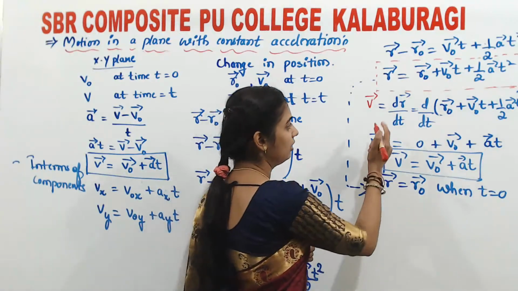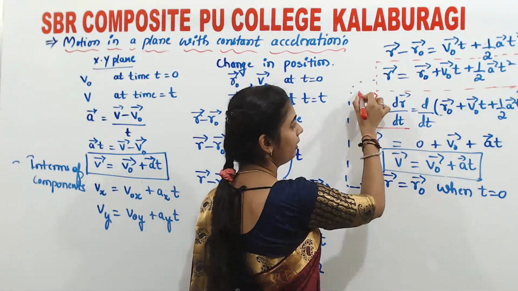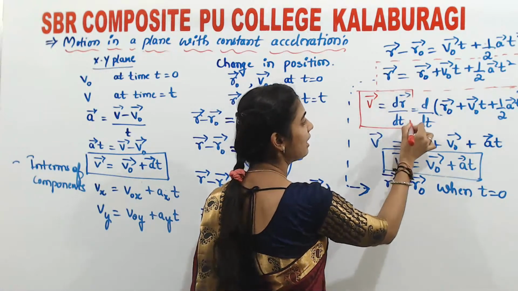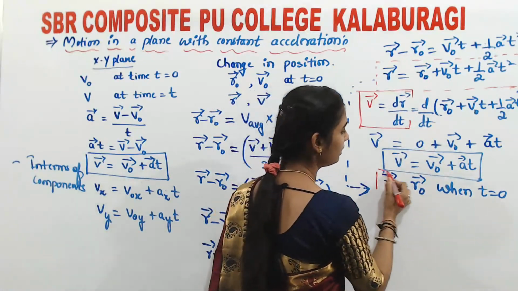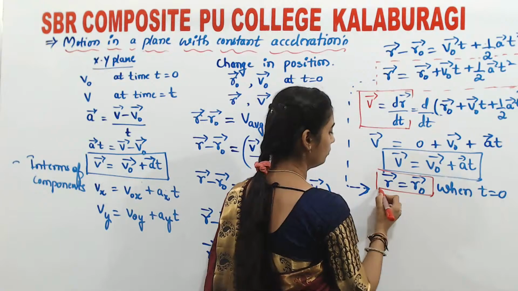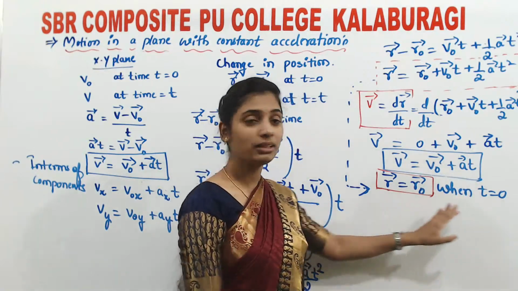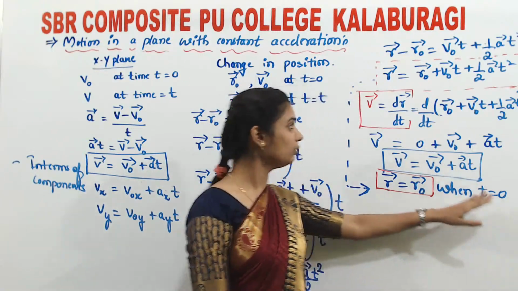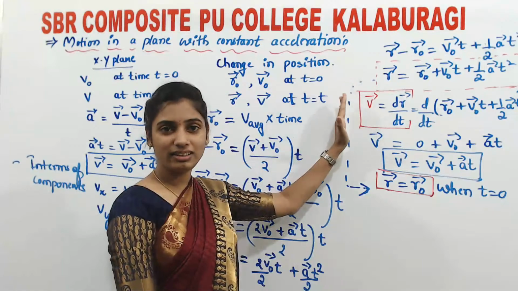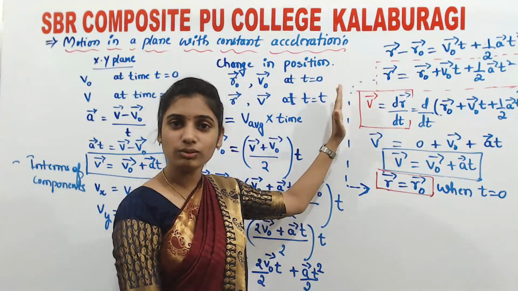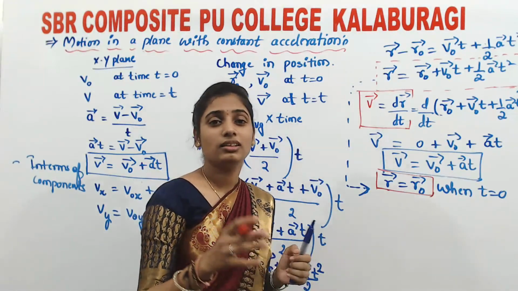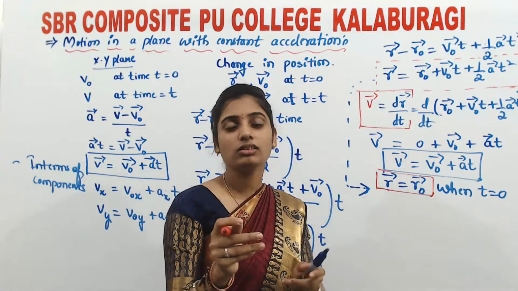So you can see by these two things, by taking vector v equal to vector dr divided by dt, and by taking vector r equal to vector r naught at time equal to 0, we have proven it.